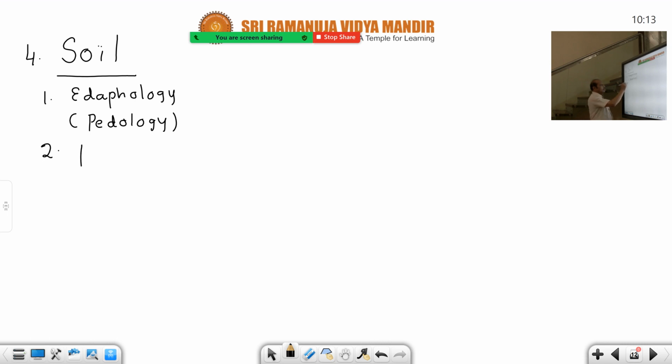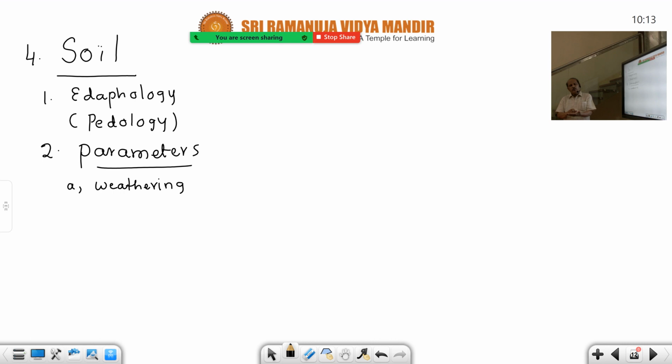So that's why the parameters of soil, you must study parameters of soil, in which the first and most important parameter is nature of weathering process. Weathering of rocks. Rocks are actually on the surface of land or water, whatever it is, rocks are there. They always go for disintegration and decomposition by air and water currents they touch. Thus, by weathering process, soil formation occurs.